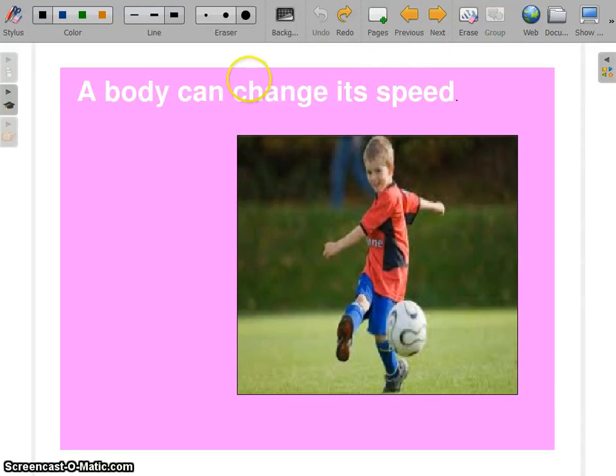A body can change its speed. When you kick a ball moving with slow speed, the ball moves faster, with more speed. So we can change the speed of any moving object with force.